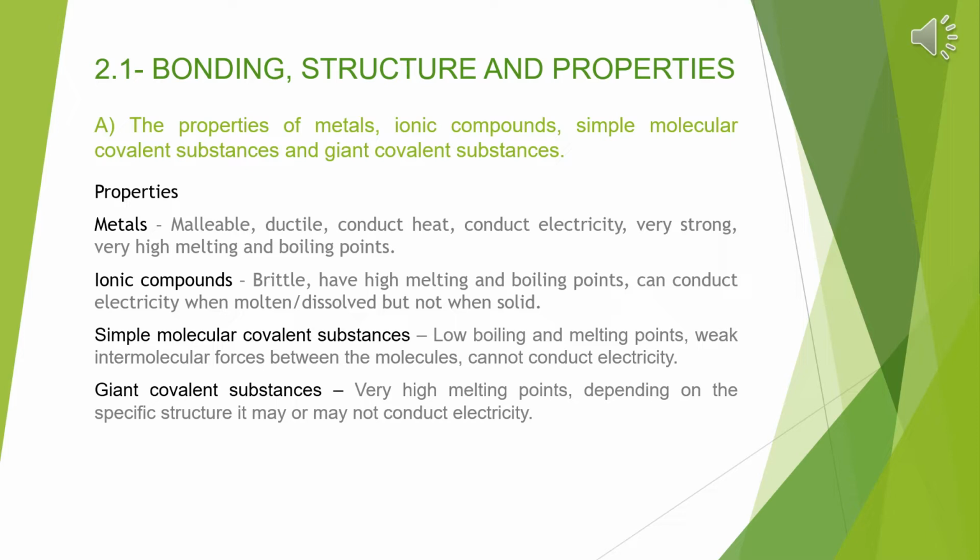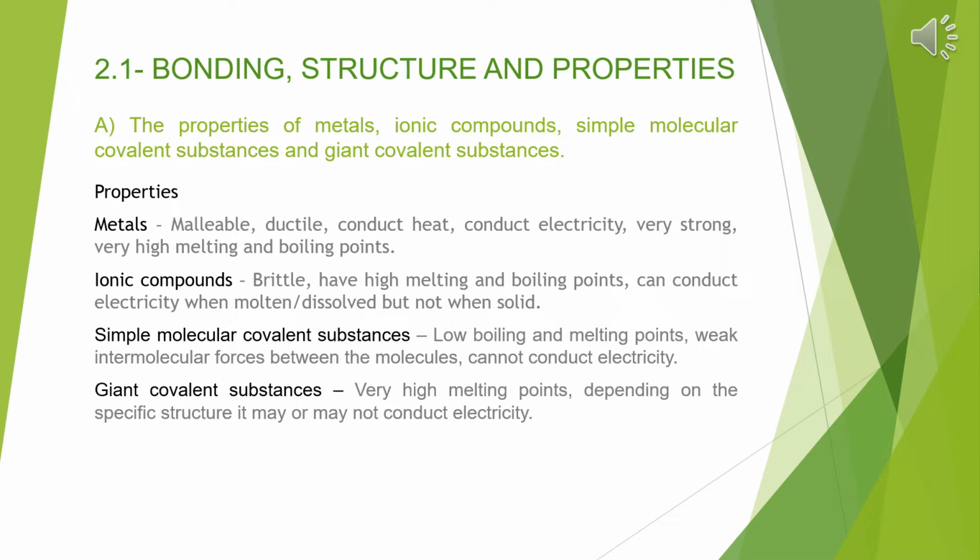So the properties of metals are that they are malleable, ductile, conduct heat, conduct electricity, they are very strong, and they have very high melting and boiling points. For ionic compounds, they are brittle, they have high melting and boiling points, and can conduct electricity when molten or dissolved. They cannot when they are solid.